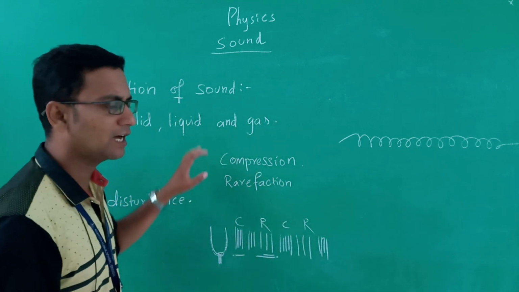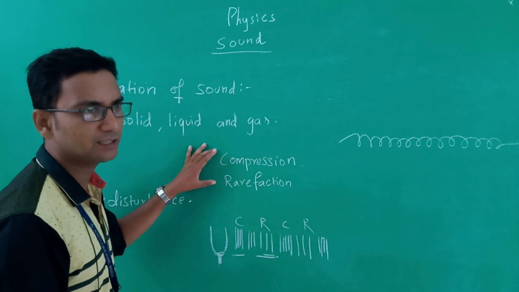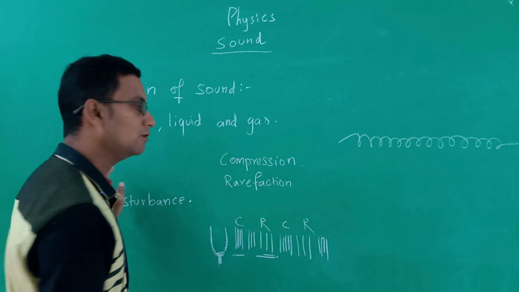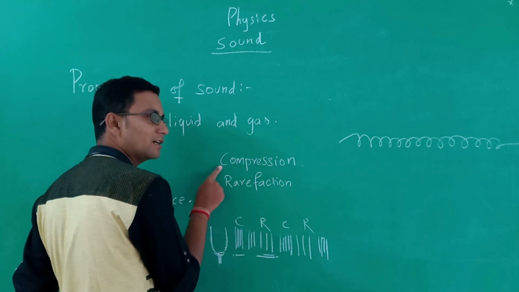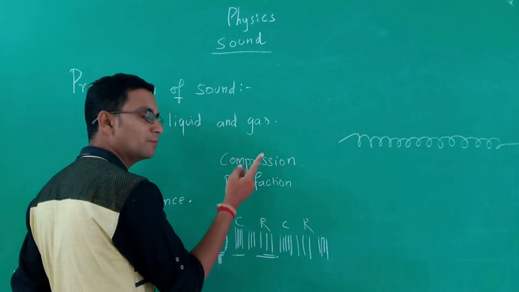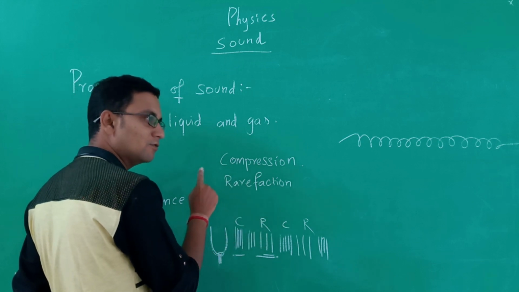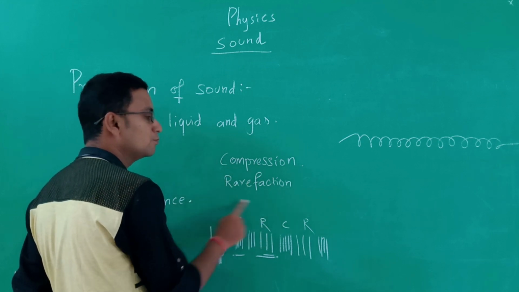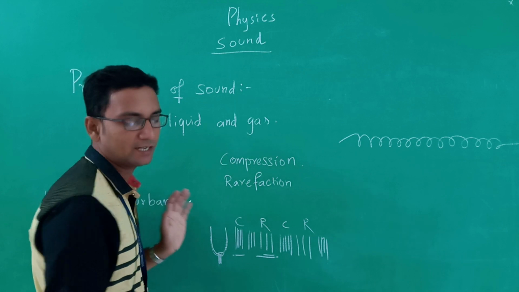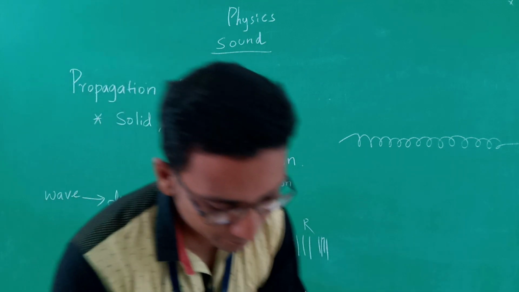For a sound wave to travel, we need these two things, compression and rarefaction. Simply by compression, we cannot send the sound from one place to another. So, for sending the sound from one place to another, we need both compression and rarefaction.